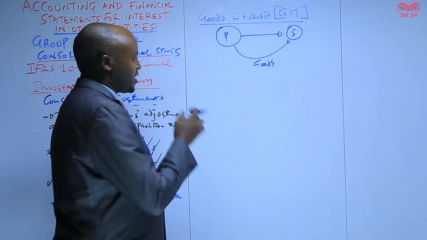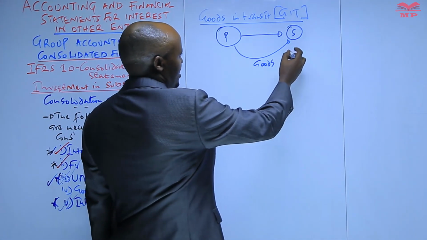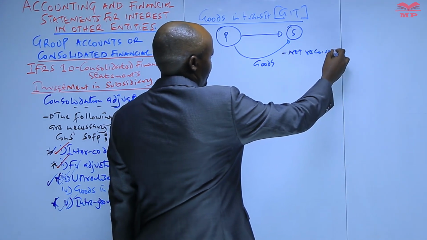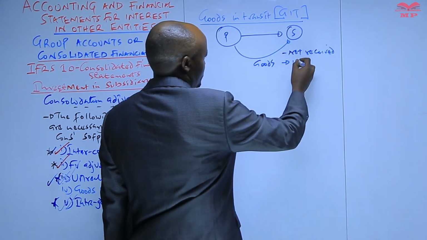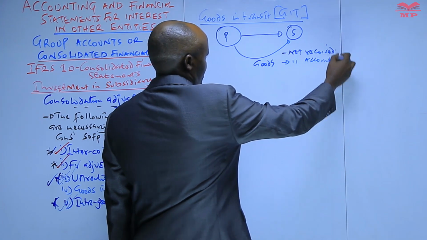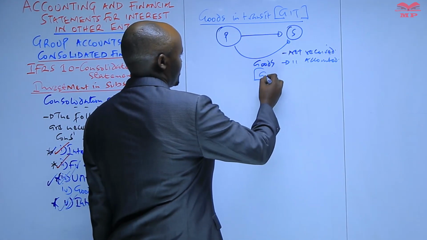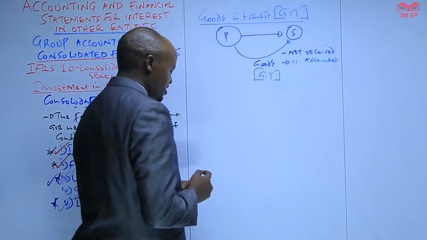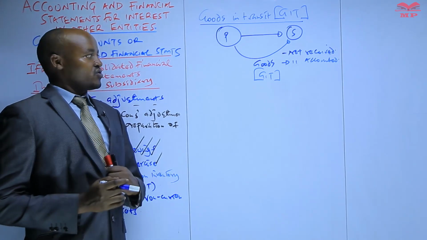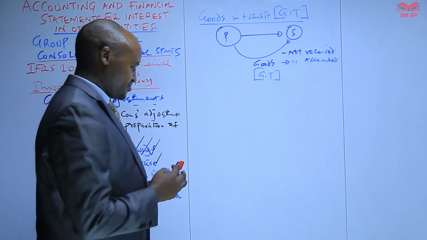And therefore, when the year is coming to an end, the buying company, which is now the subsidiary, will not have received and also will not have accounted for those particular goods. So these particular goods, we say that they are goods in transit. So which adjustments are required as far as these goods in transit are concerned?